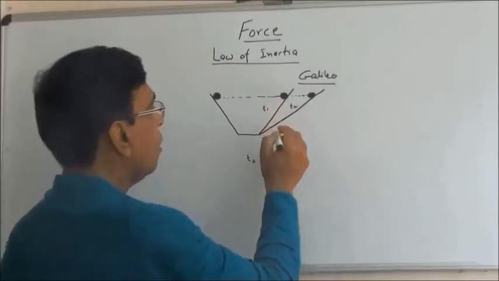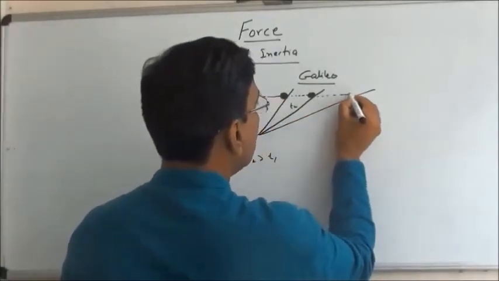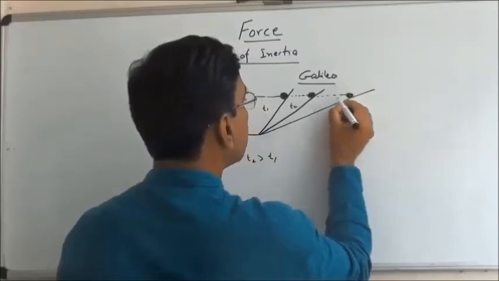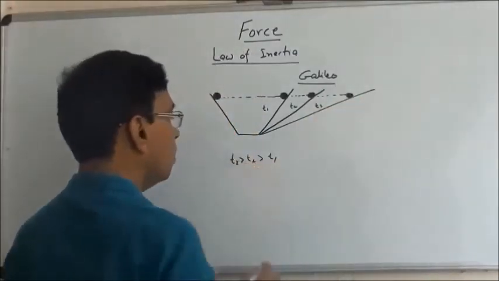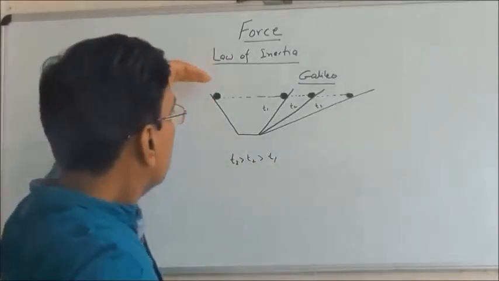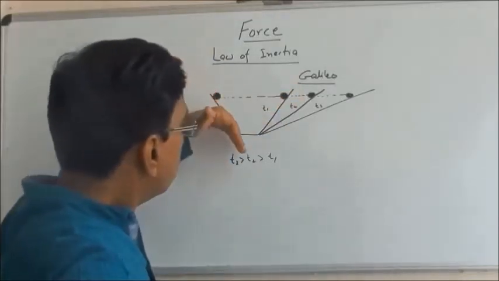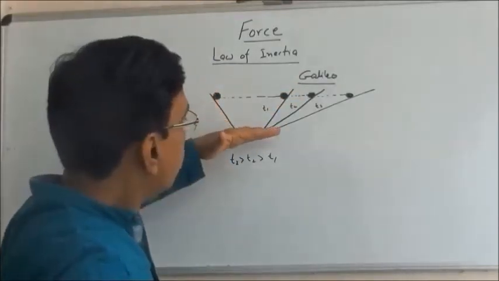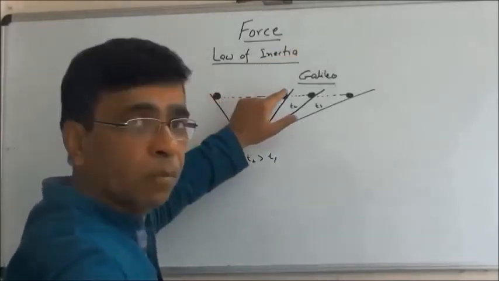If we further reduce it, still it reaches up to the same height, but the time taken is further increased. So what he was doing: a ball rolling down an inclined plane, then on the other side of the plane it rises, and then it stops at the same height.